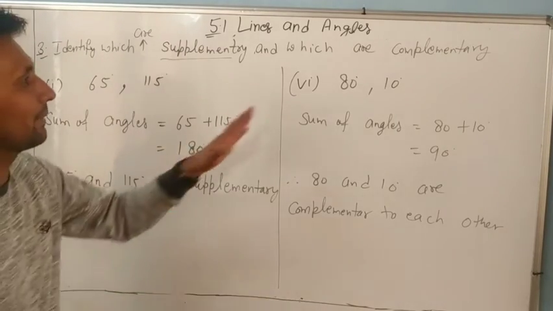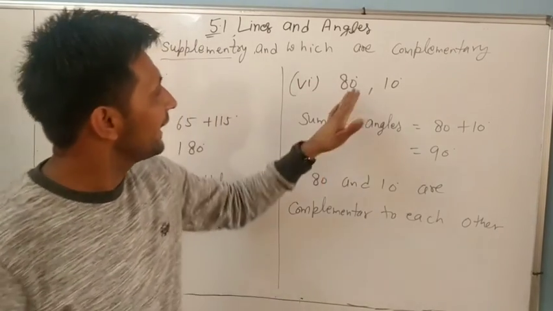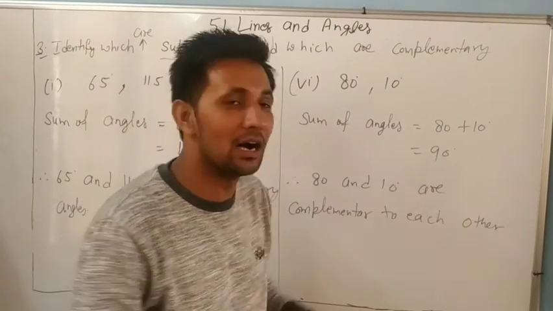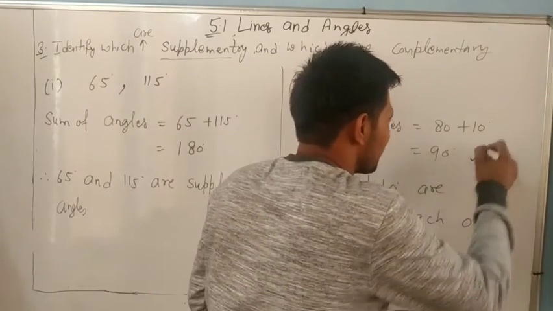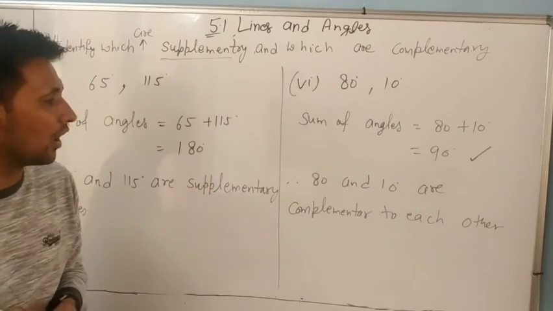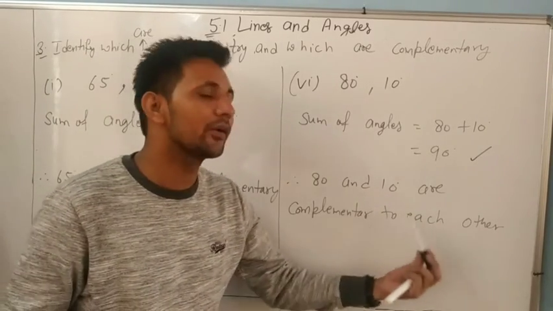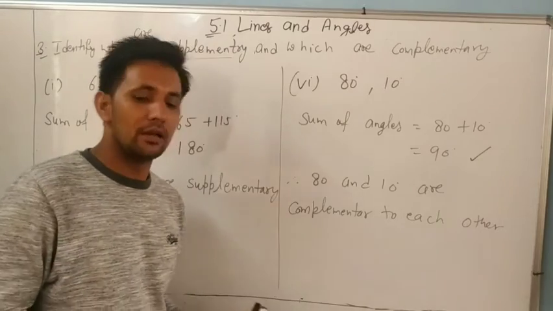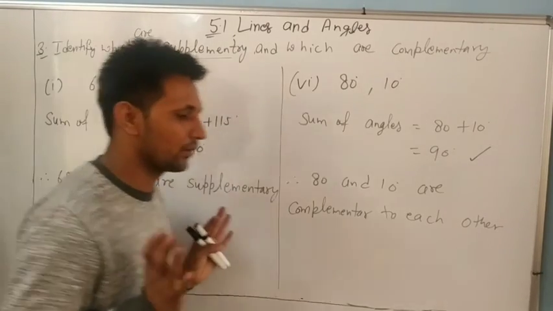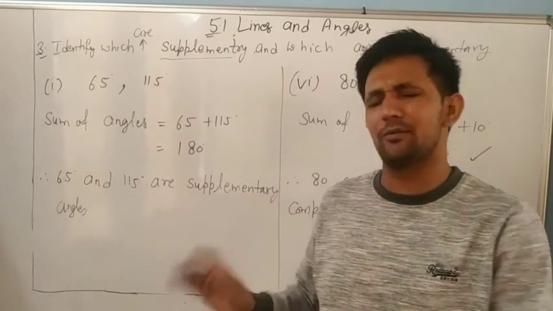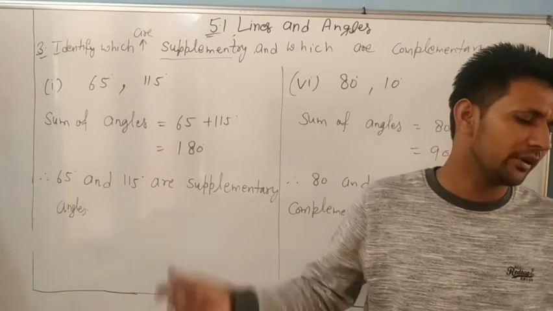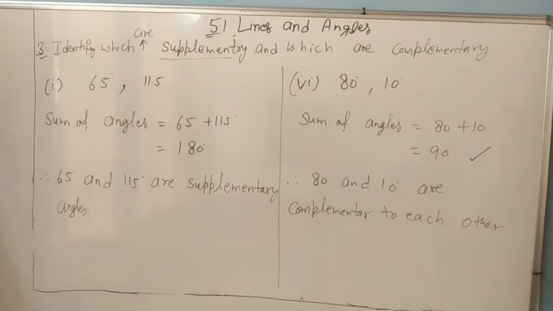Okay, dear. Same as it is. Sixth part, 80 degree and 10. Sum of angles, we find 80 plus 10, how much? 90 degree. And when the sum is 90 degree, what do we call it? Therefore, they are complementary to each other. Okay, dear. The rest of the parts of question number 3 you have to do yourself. Very simple, dear. Only you have to check if their sum is 180 or 90. Okay, please note it down.